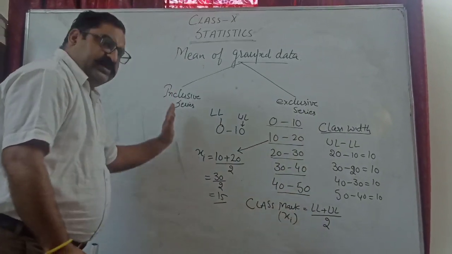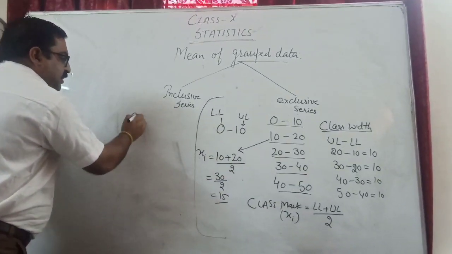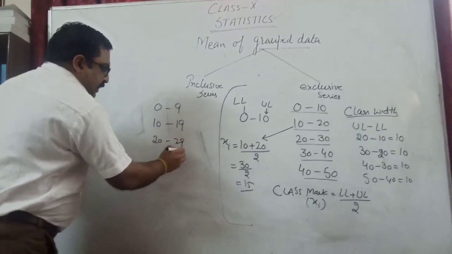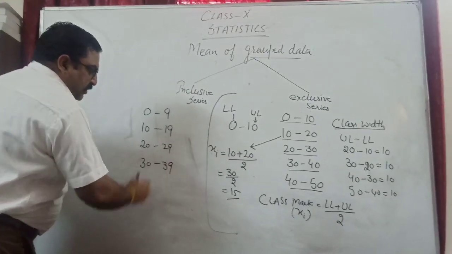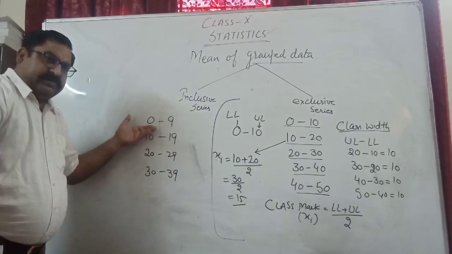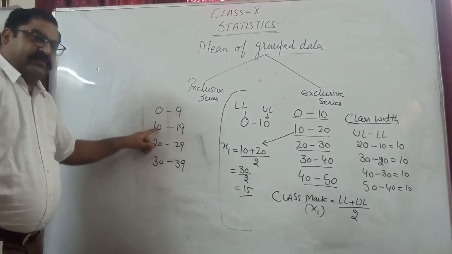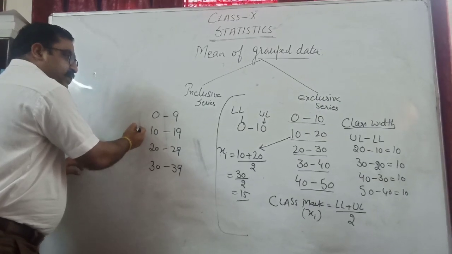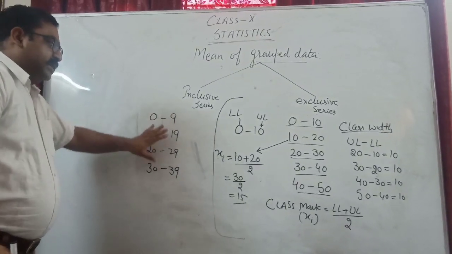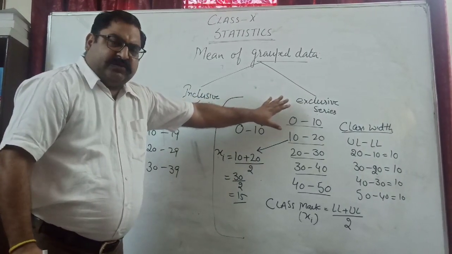Now let us see the inclusive series also. You have already done it in class 9th. That is something like this: 0 to 9, 10 to 19, 20 to 29, 30 to 39. So this is called inclusive series. Continuity is not there. What you used to do? 0.5 we subtract from the lower limit and 0.5 we add to the upper limit. Very rarely we will get this kind of series in class 10, but mainly we have to deal with the exclusive series.